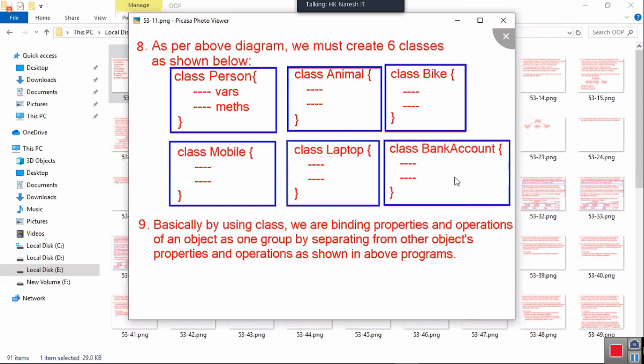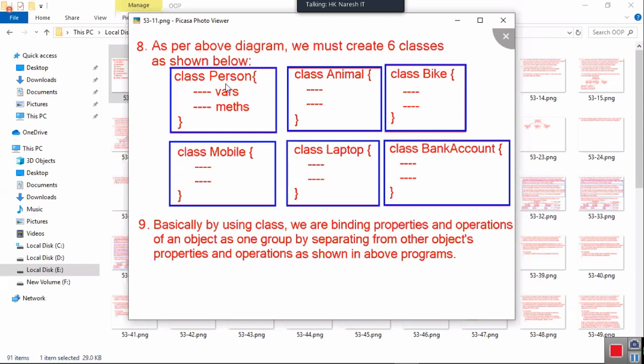Completely you are mixing it and started eating. Then the person who sits next to you, he will get vomiting and run away, na? Yes or no? Then what happened? Do you understand my point now? So if you don't separate one object's properties and operations from another object's, what happens? Mixing, and maintenance will become very tough.